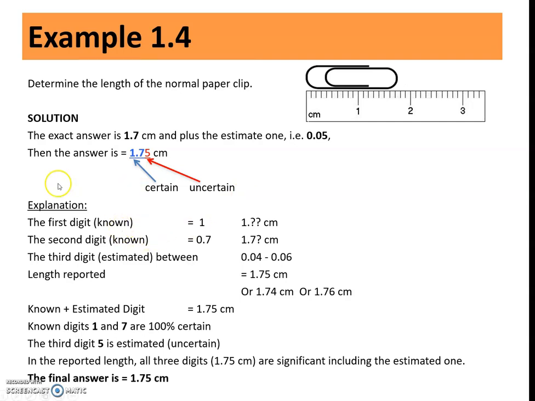Right? So to explain better about this kind of measurement, the first digit, which is a known digit or a certain digit, is 1. The second digit, a known digit, is 0.7.